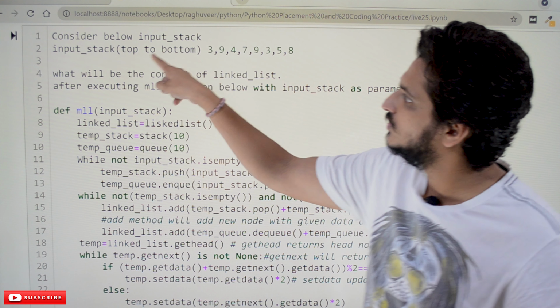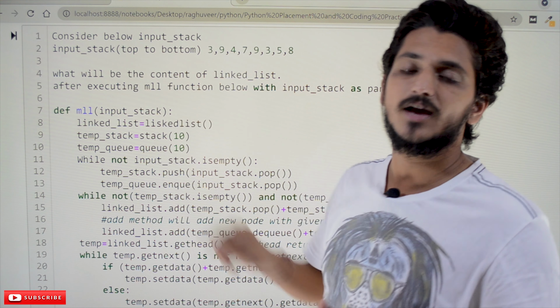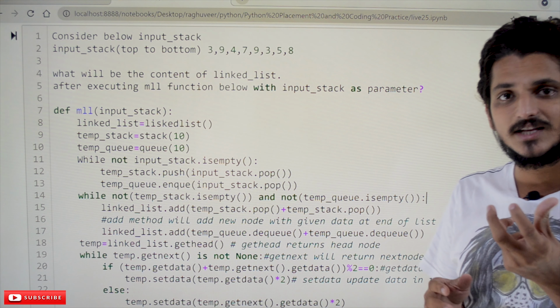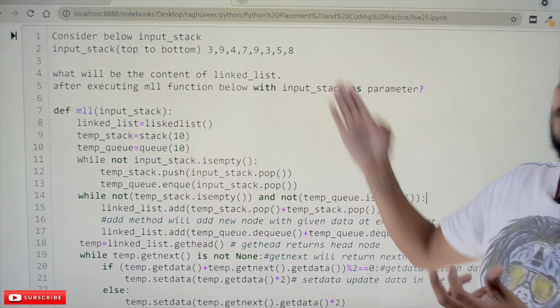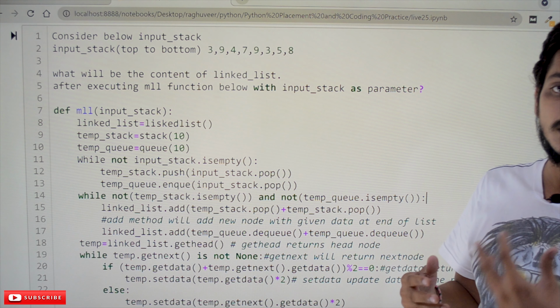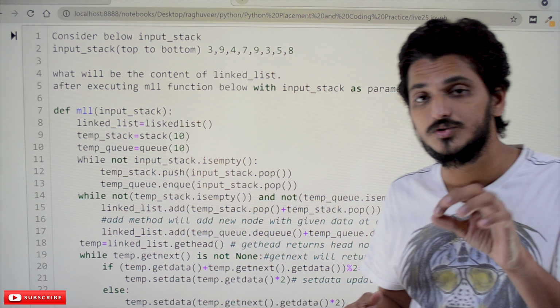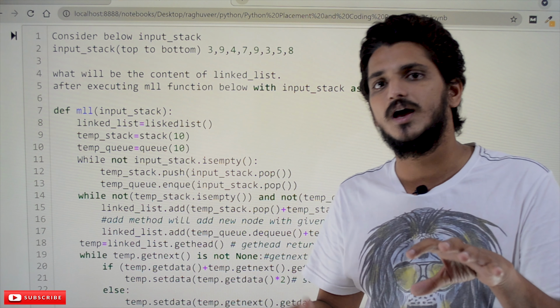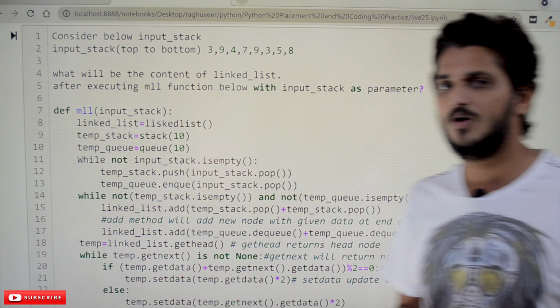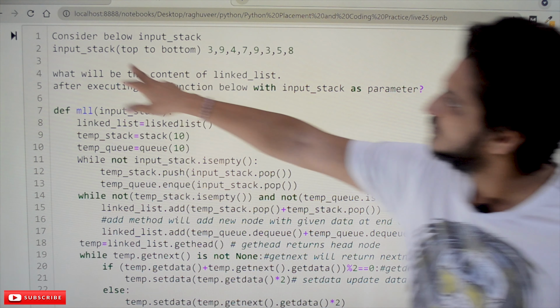They are giving you the object input stack with these elements: 3 9 4 7 9 3 5 8. That's why we have given some intuition about how to create a stack and a linked list in our previous classes. So input stack is already provided.